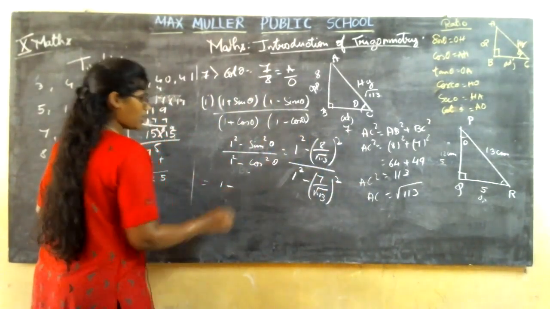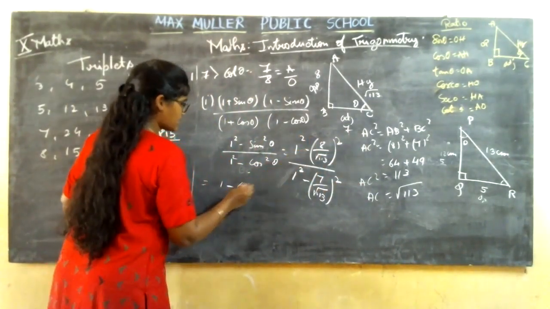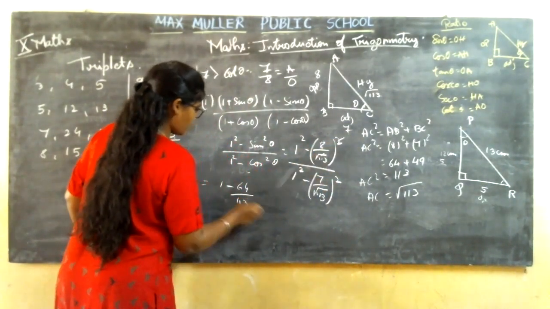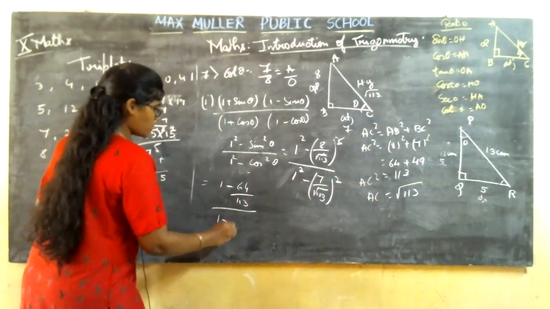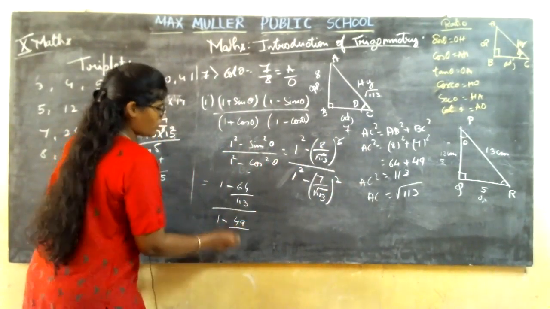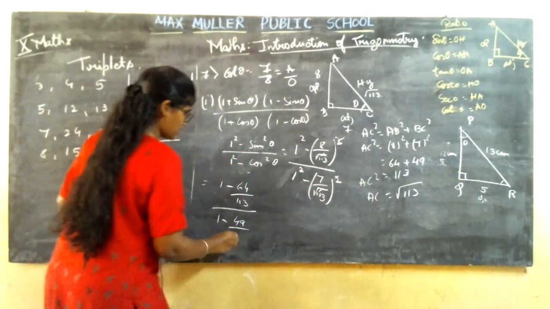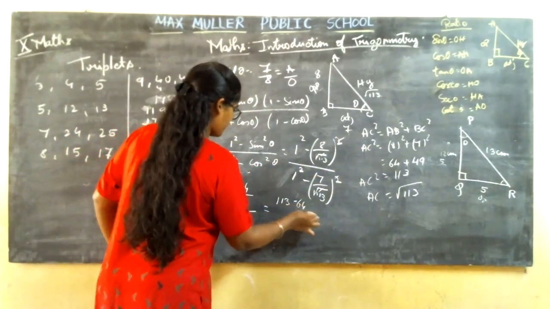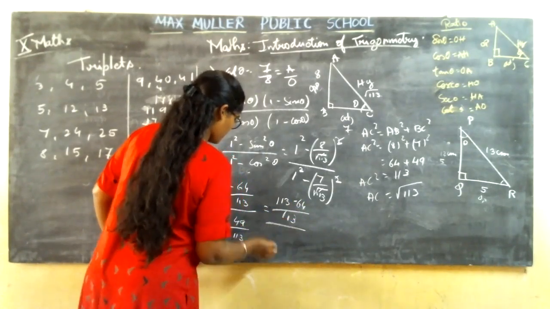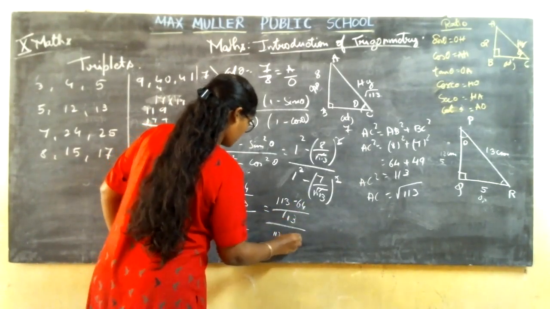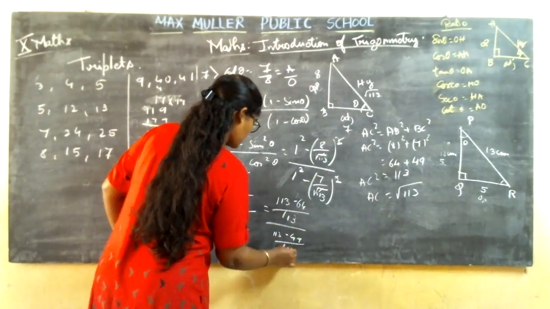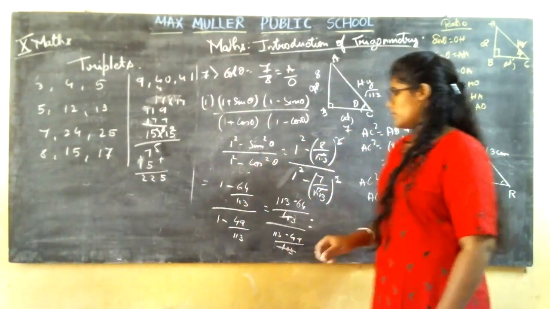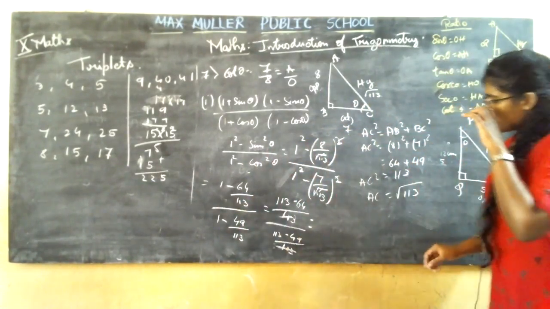So what is the conclusion? 1 square will always be 1 minus 8 8s are 64. Square and square root get cancelled. You will be left with 113. 1 square is 1 minus 7 square is 49. Square and square root get cancelled. You will be left with 113. Now we are going to take the LCM. 113 gets cancelled. You will be left with 113 minus 64 divided by 113 minus 49.